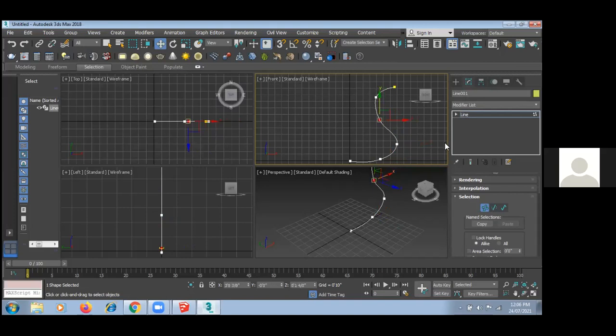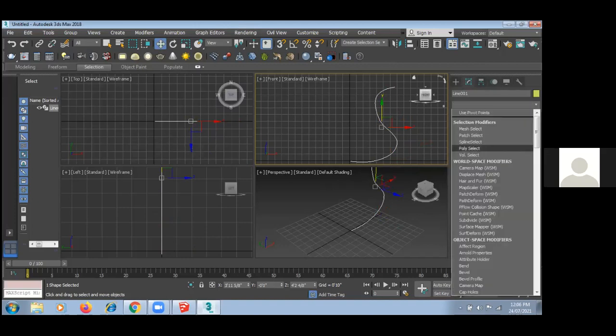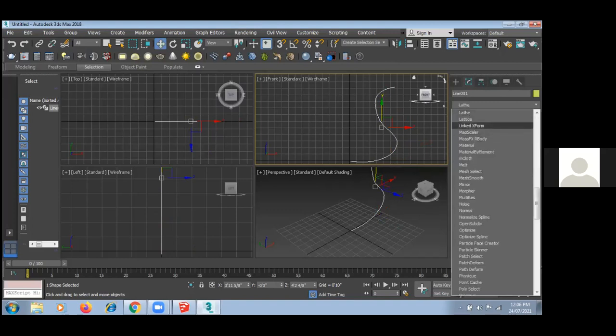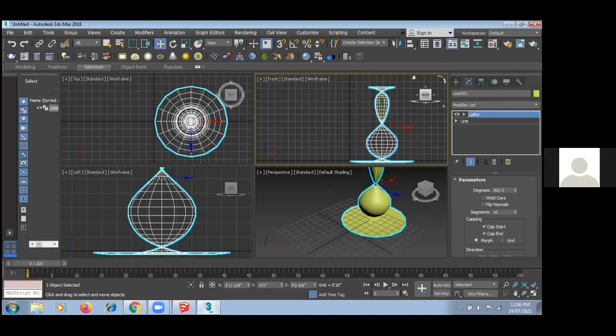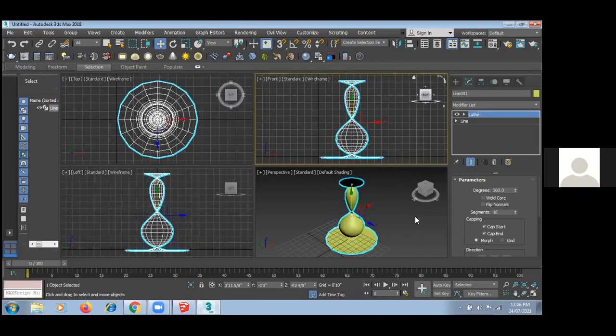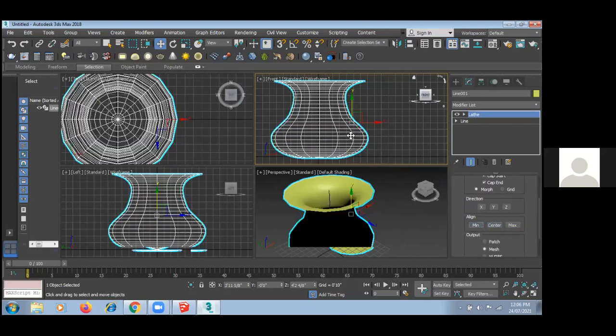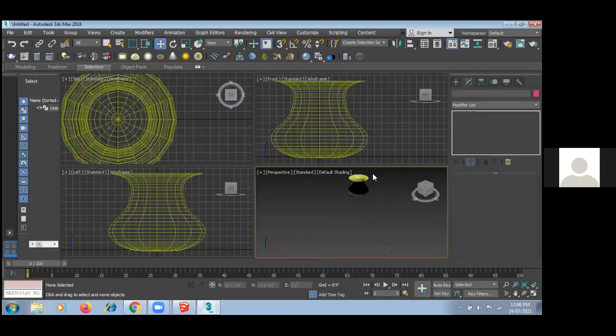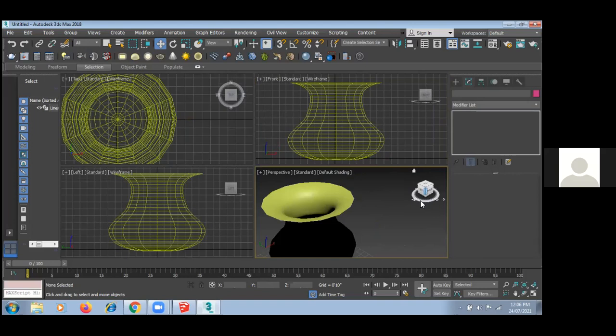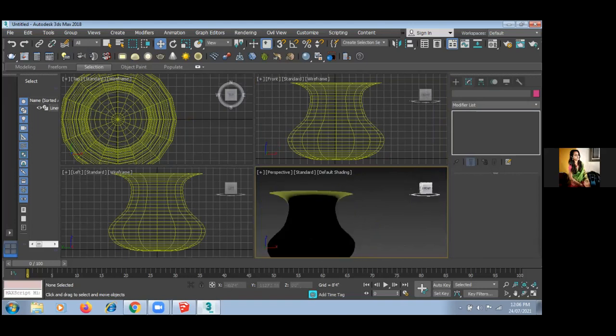So now suppose I have edited my object with the help of this vertex. Now I want to turn this 2D into a 3D object. So in the modifier list, just click L. We have options like lathe. Have you heard of a lathe machine? This is lathe. It means it is making this object 360 degrees. Here I have options like maximum, center, or minimum. So can you see this, guys? Yes, sir.